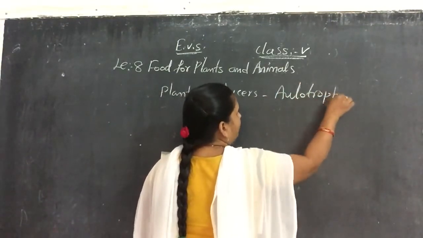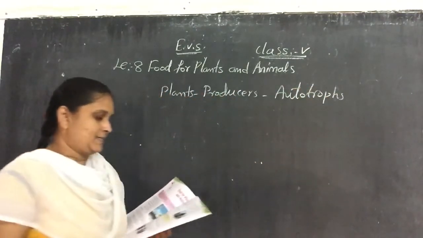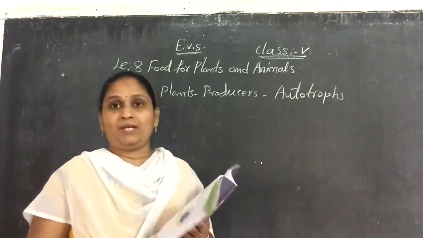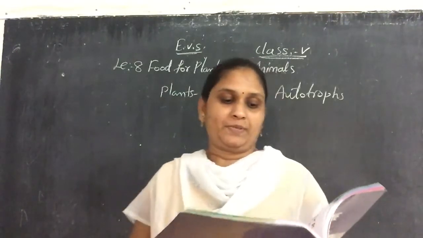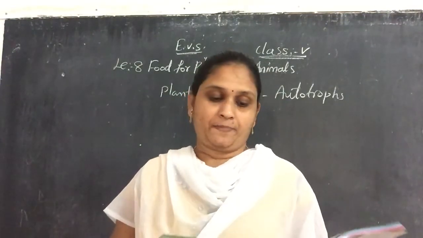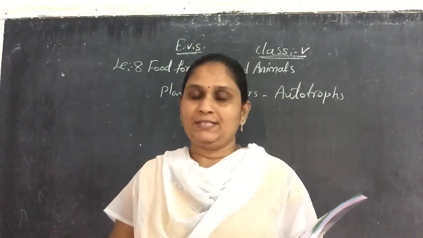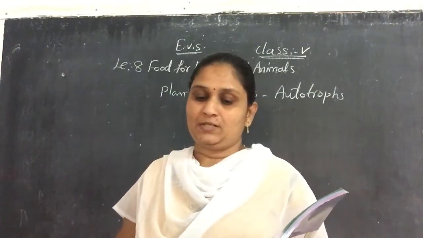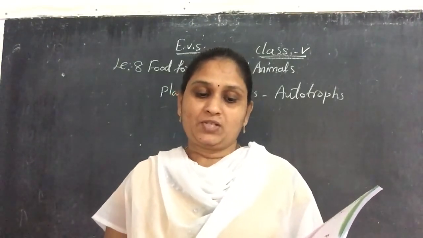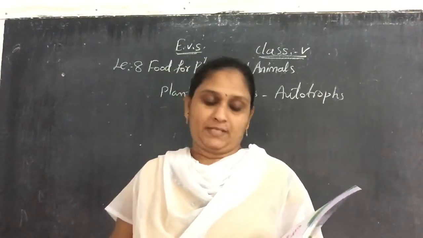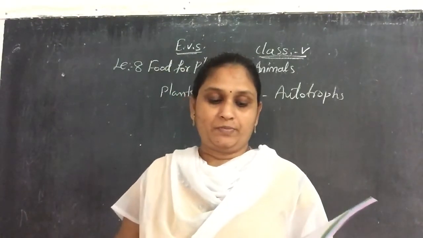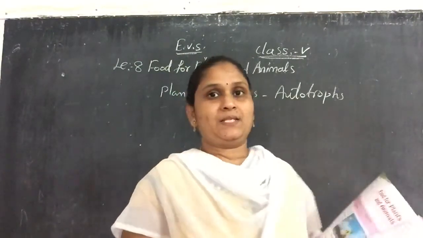Autotrophs. In one more word, it will be known like this. And a cactus does not have leaves, so the food is prepared in its stems. And a mushroom also is not a green plant, and it does not make food. It feeds on dead and decaying matter. And now the next one will be the insectivorous plants.